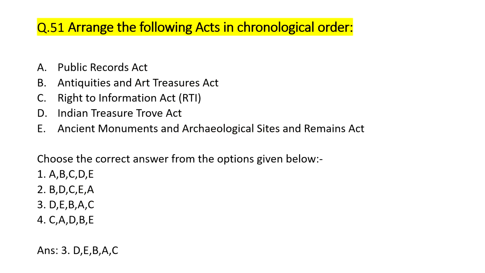Question number 51 asks us to arrange the following acts in chronological order. The correct answer is option number 3. According to which Indian Treasure Trove Act was the oldest act which was formed. After that, Ancient Monuments and Archaeological Sites and Remains Act was formulated. Then Antiquities and Art Treasures Act was formed. After that, Public Records Act was formulated, and RTI was the last one to formulate.